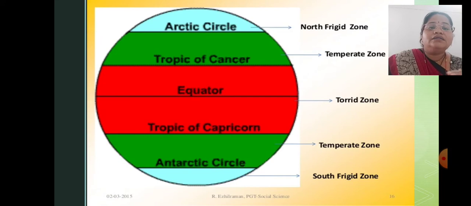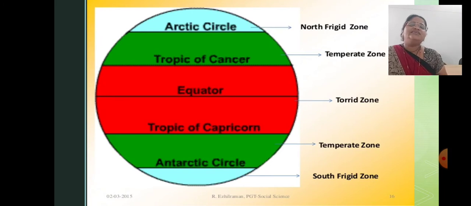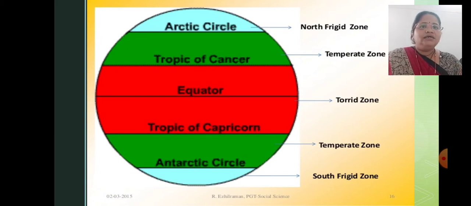So these are the important latitude lines. If you remember, in junior classes you read about these latitude lines, and they are very important for our climate. Just go through these important latitude lines, which are very important for our climatic experiences.